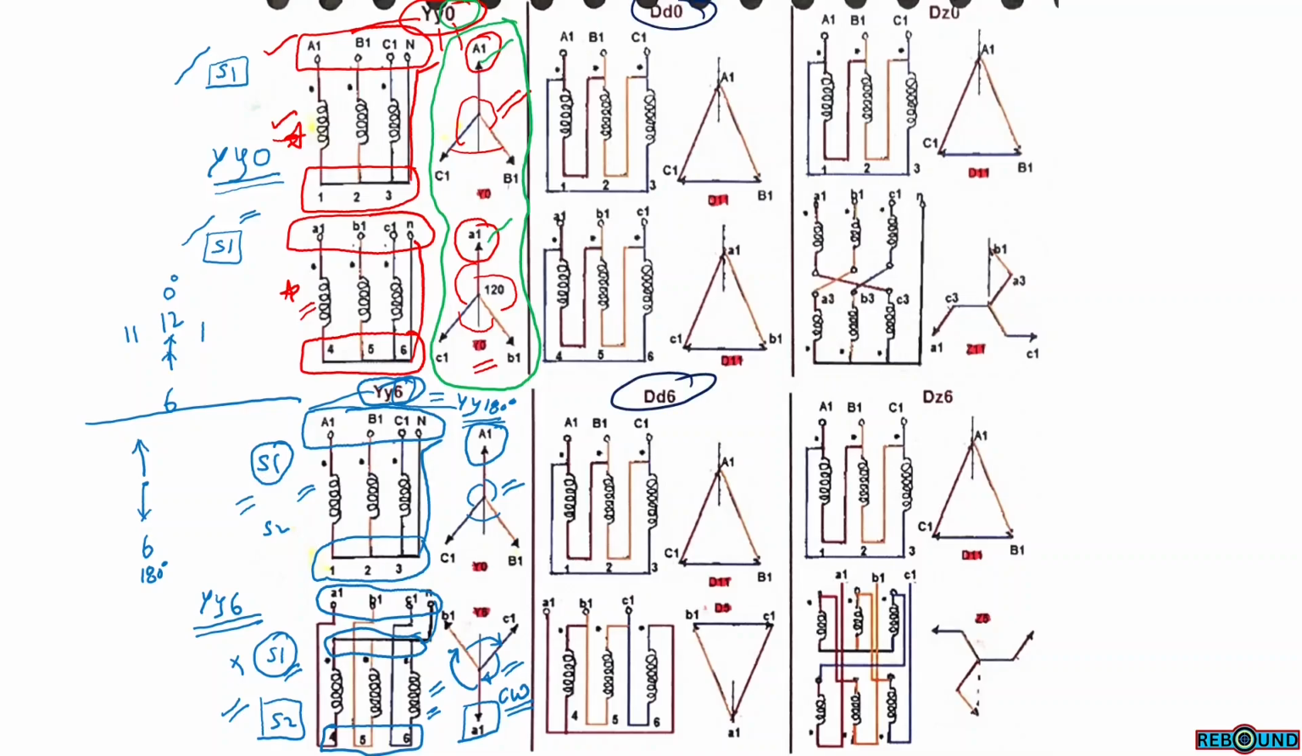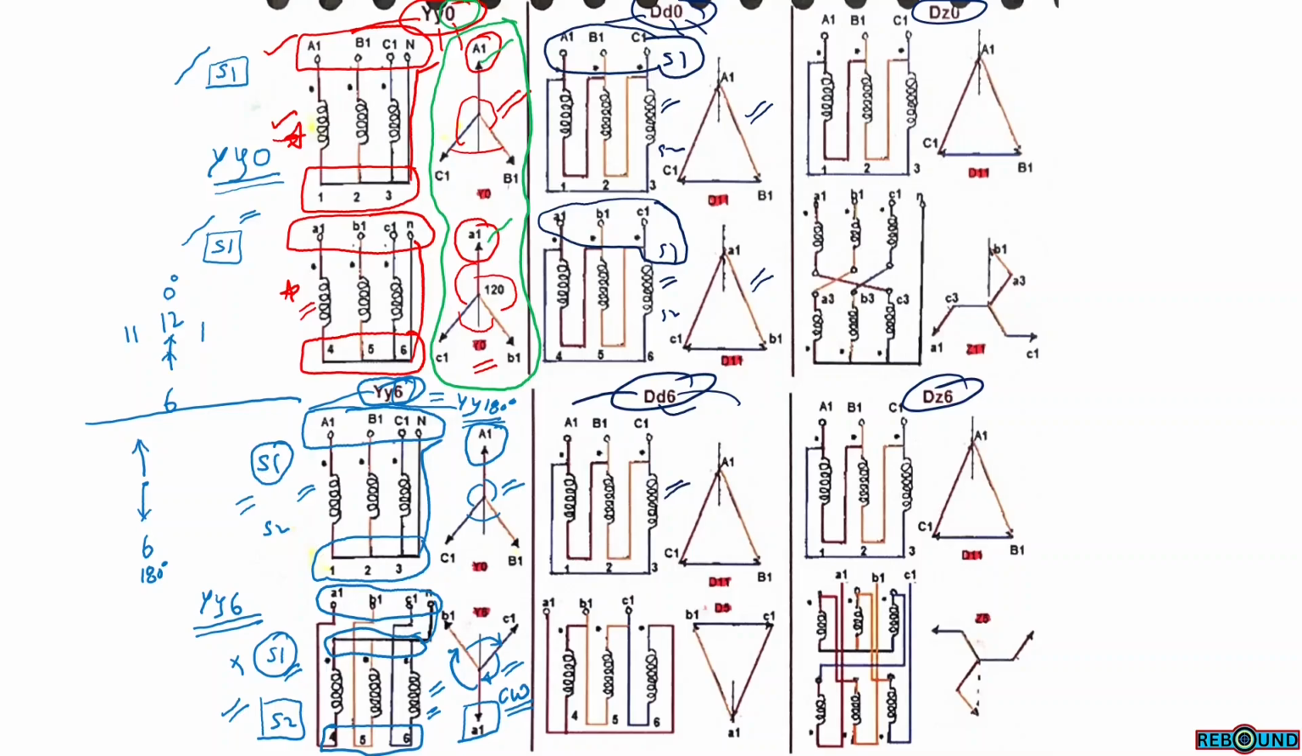Similar kind of analysis can be done for DD0, DD6, DZ0, DZ6. In DD0, the primary winding is delta connected, the secondary winding is delta connected, and the phase difference is 0. Here, the primary winding is delta connected, the secondary winding is delta connected, and the phase difference can be 180 or 6. So these are the primary winding, side 1, side 2, and secondary windings, side 1 and side 2. The terminals are brought from side 1. These are the vector diagrams of both primary and secondary windings in delta connection.